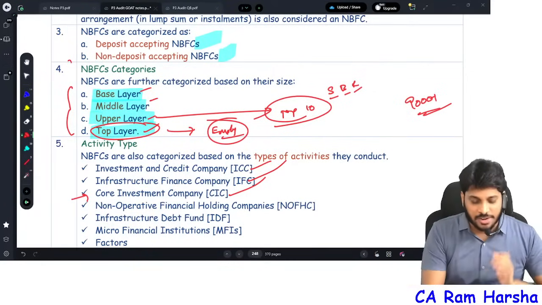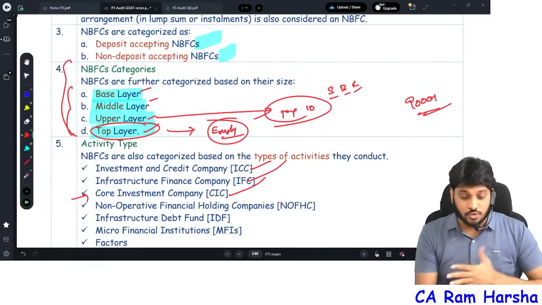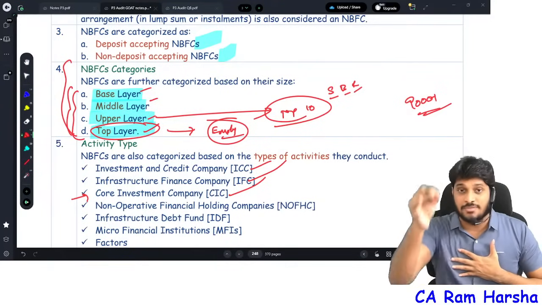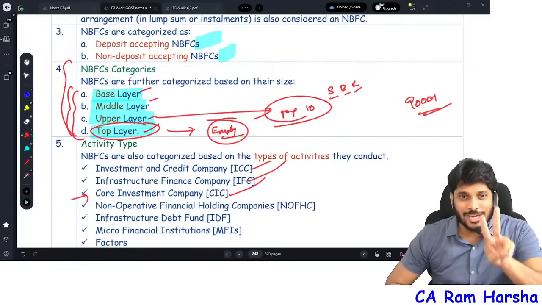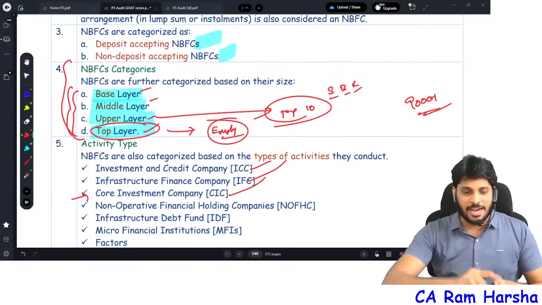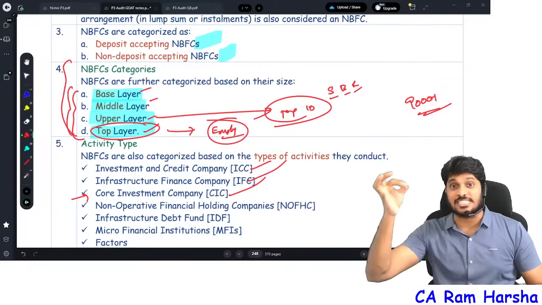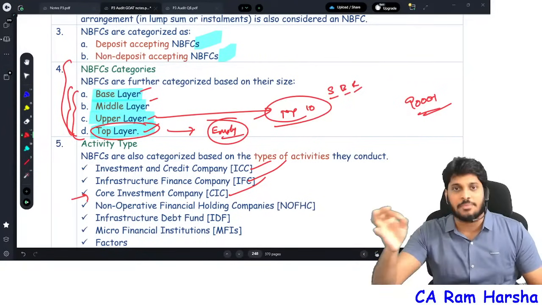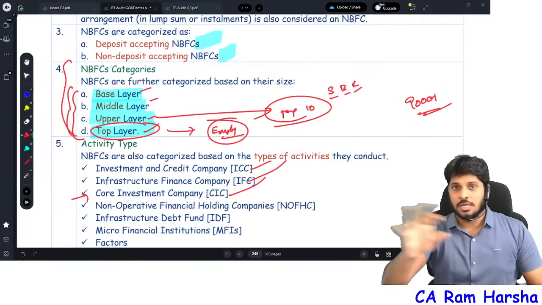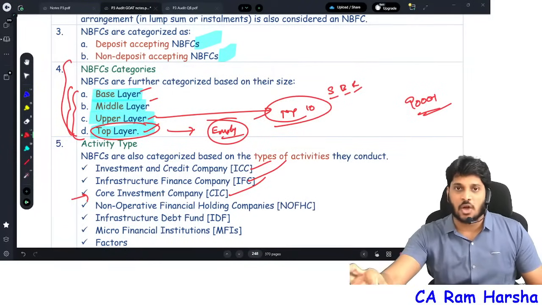Many students often get confused on classification of NBFCs between layers. Are your 4 layers there? No, only 2 layers you have to study. Upper layer by default, top 10 NBFCs by asset size. Top 10 NBFCs in India by asset size, they straight away come in upper layer. Top layer, 0. No NBFC is there right now in top layer.